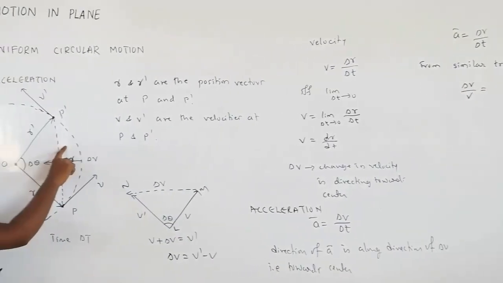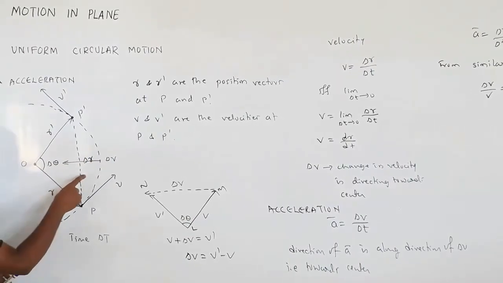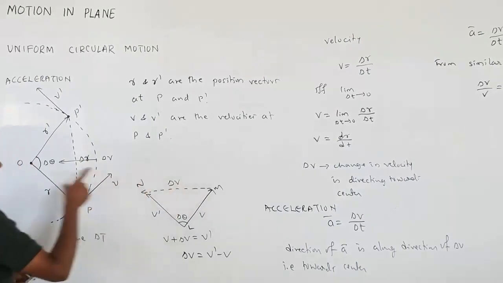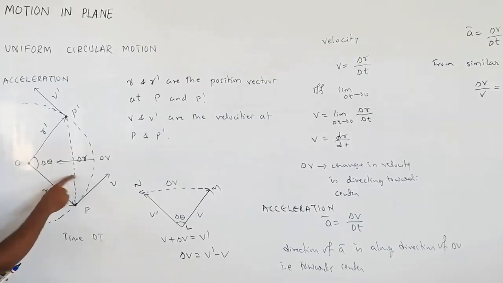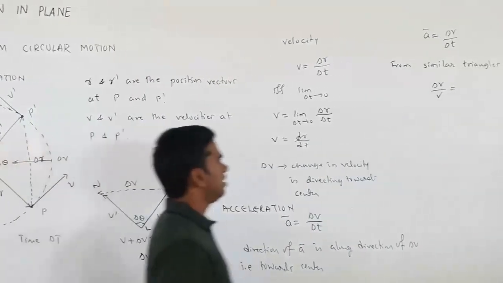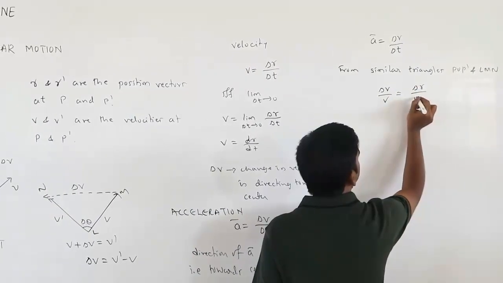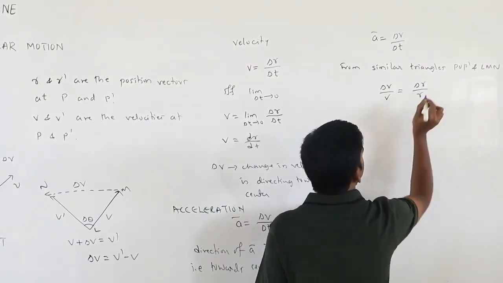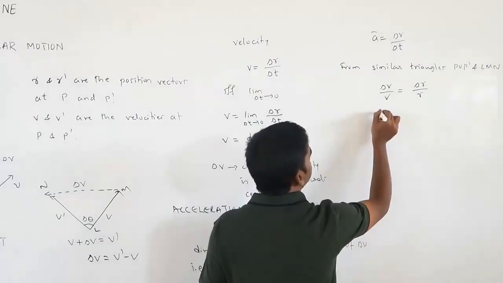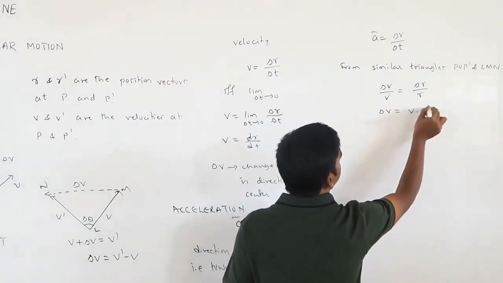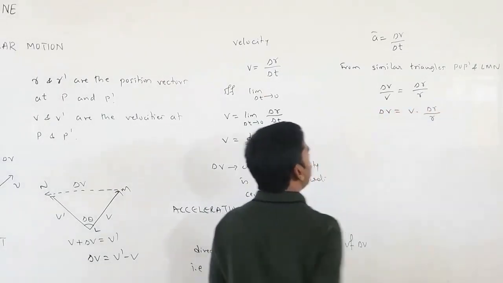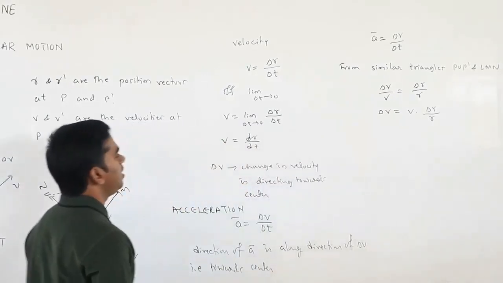I can write it as delta R by R. You can take two respective sides. So let me take these two sides. So what will happen? It will be delta R by R, delta R divided by R. Then what you can write for delta V is equal to V into delta R divided by R.